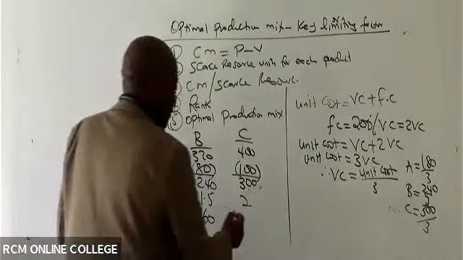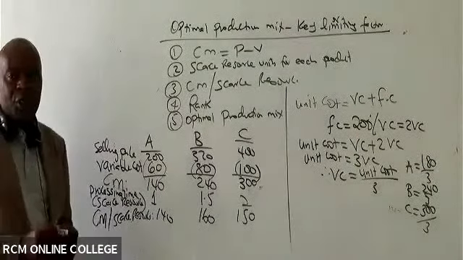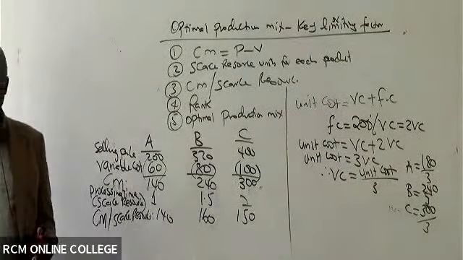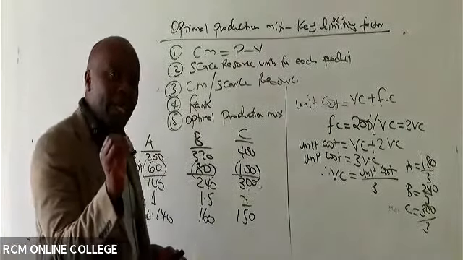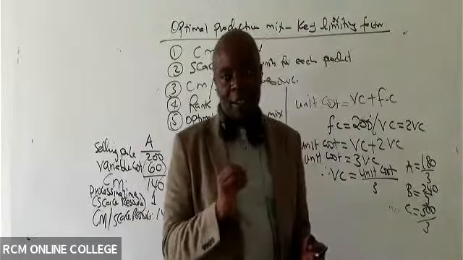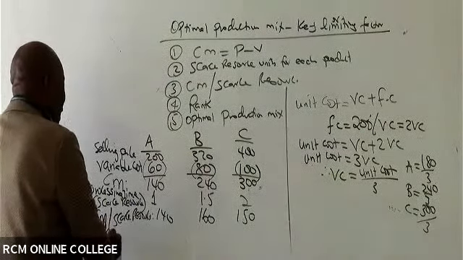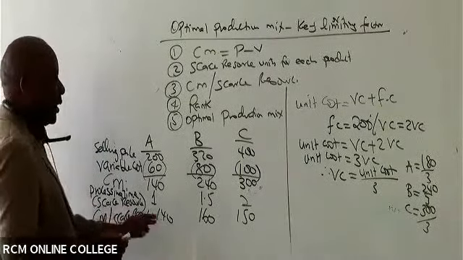150. After that, ladies and gentlemen, now we shall do the most honorable thing, which is to rank the products. Remember, the higher the CM per scarce resource, the more profitable, the better the product is. So go ahead and rank. Don't rank from the last. The very best in this case is product what?